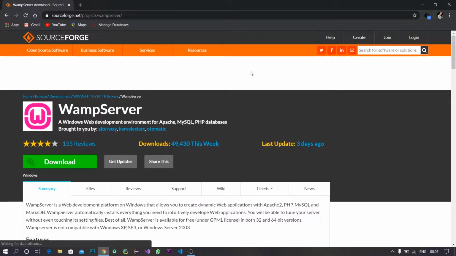Before downloading, I will discuss Wamp server. What is Wamp? Wamp is a web server. The full form of Wamp: W for Windows, A for Apache, M for MySQL, and P for PHP. It is used only for the Windows platform, so it is platform dependent.